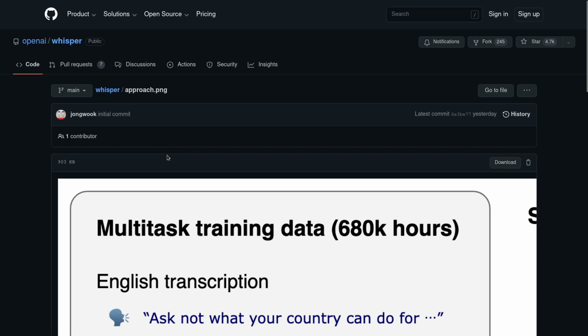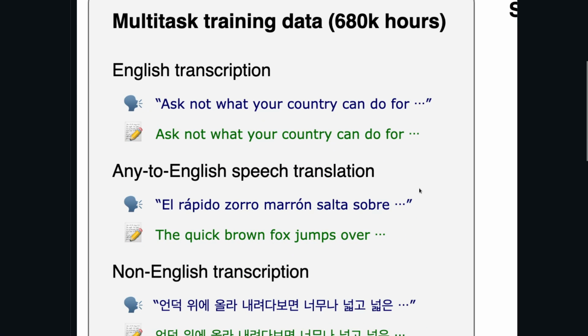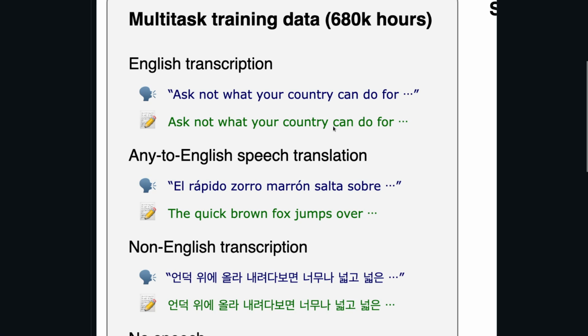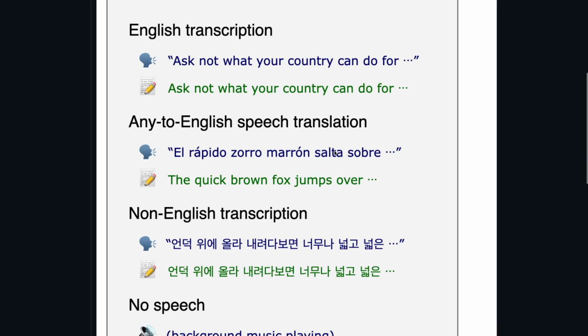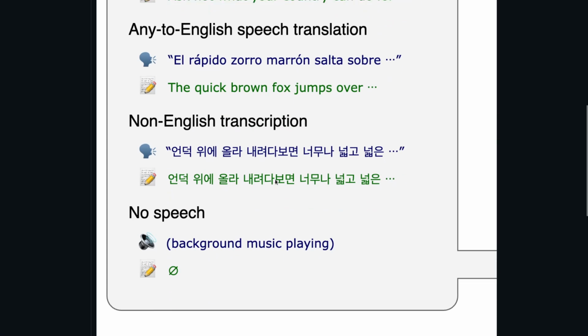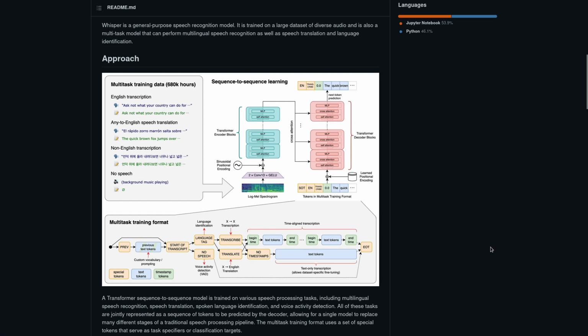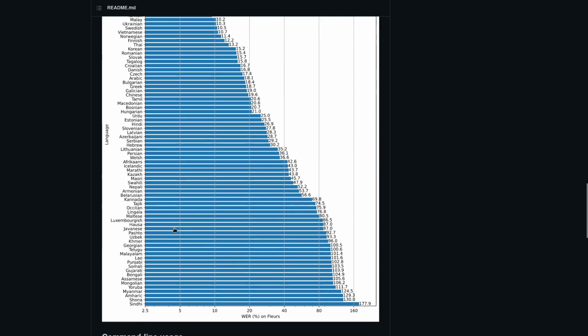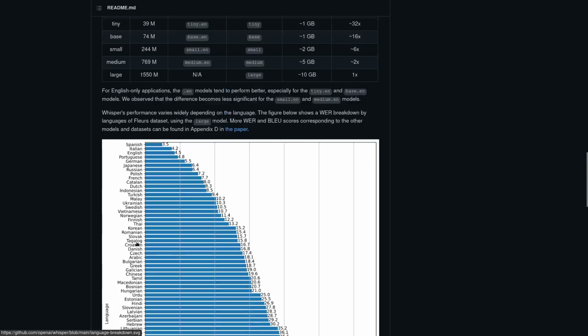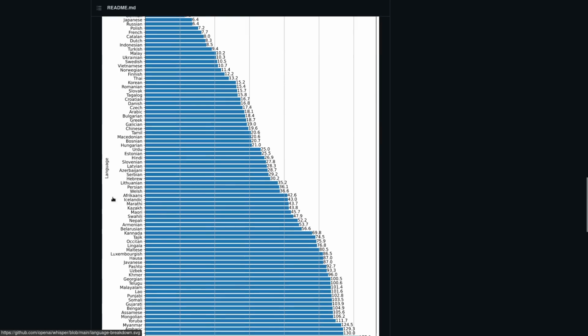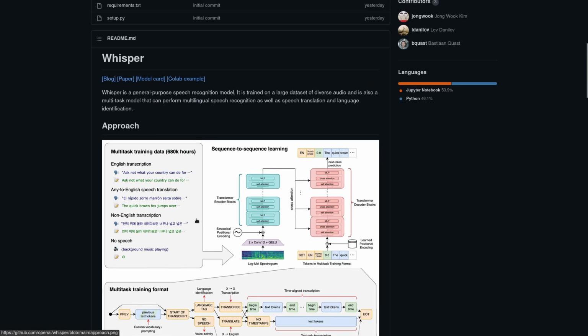So, it's able to take something like English audio and then transcribe that to English text. It's able to take Spanish audio and then transcribe that to English text, or it can do that for any number of different languages. And it's able to take the native language, like I think this is Korean here, and it's able to transcribe that into Korean text. So it's really useful for translating. This is a list of all the dozens of different languages they have that you can translate into English, or you can transcribe it into those native languages.